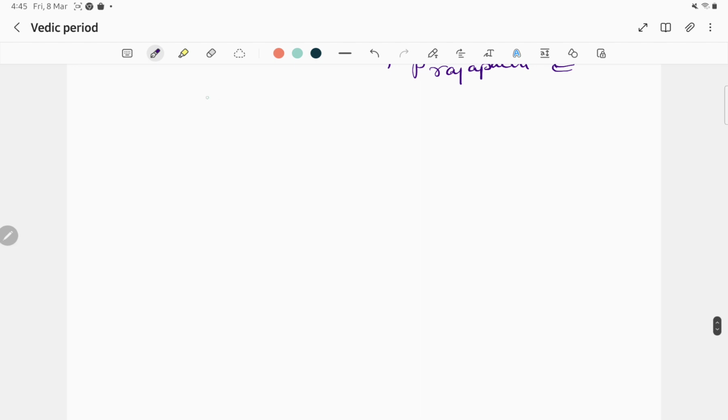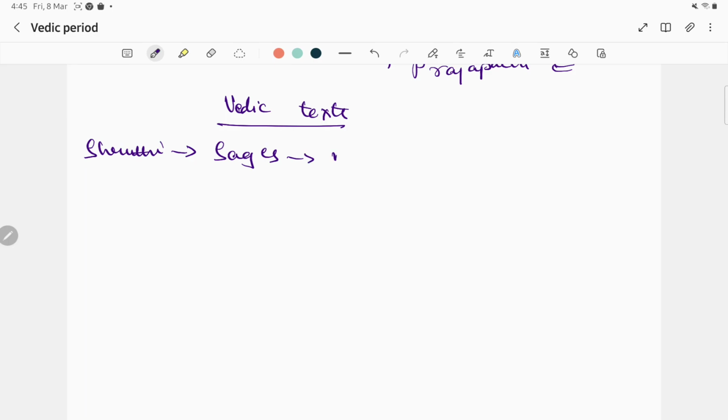Next, Vedic text. So there are two texts. One is Shruti and the other is Smriti. Shruti is heard, a revelation from God to great sages during their meditation.